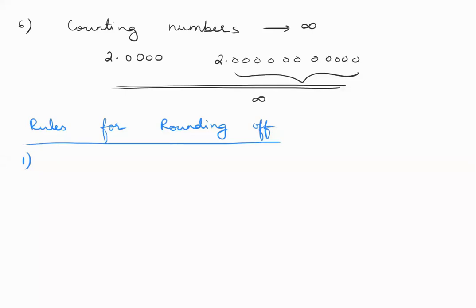So the first rule is, when you're rounding off, first of all, right side nundi modalu pedatam. Round off chesetappudu we start from the rightmost digit. So when your rightmost digit is being removed, if the removing number is greater than 5, then daani mundara number ni increase by 1. The preceding number is increased by 1.